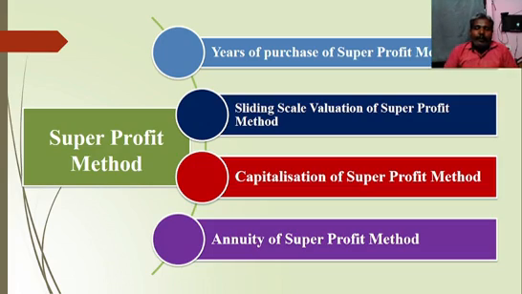So under super profit method we have some different methods. The first method is years of purchase of super profit method, followed by sliding scale valuation of super profit method, then capitalization of super profit method, followed by annuity of super profit method. In super profit method we have four methods. Okay, we will discuss one by one.